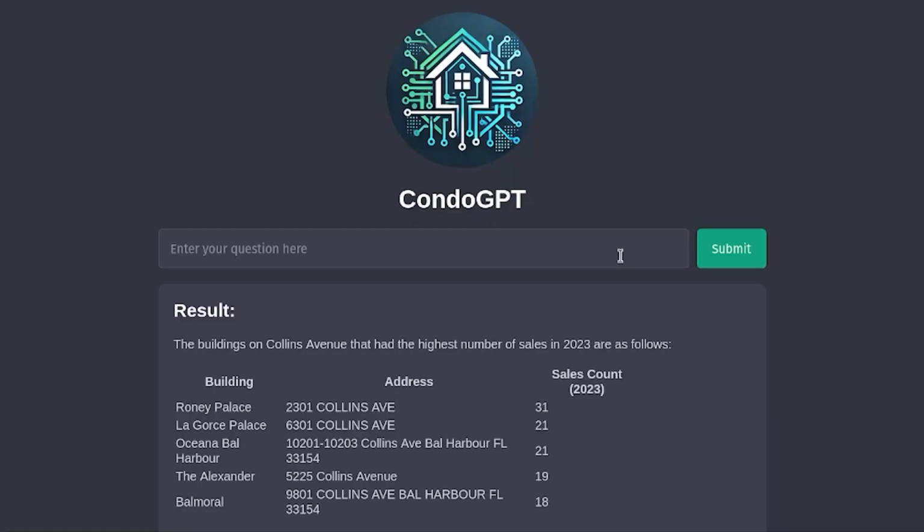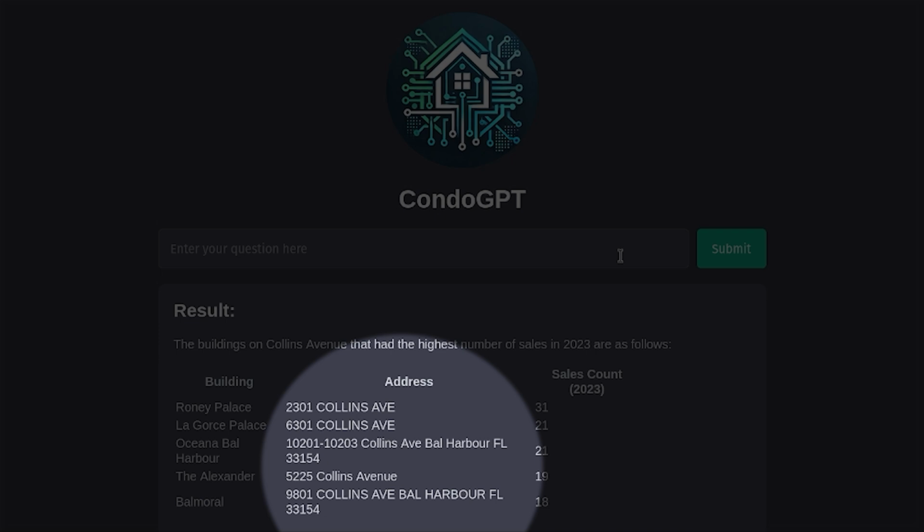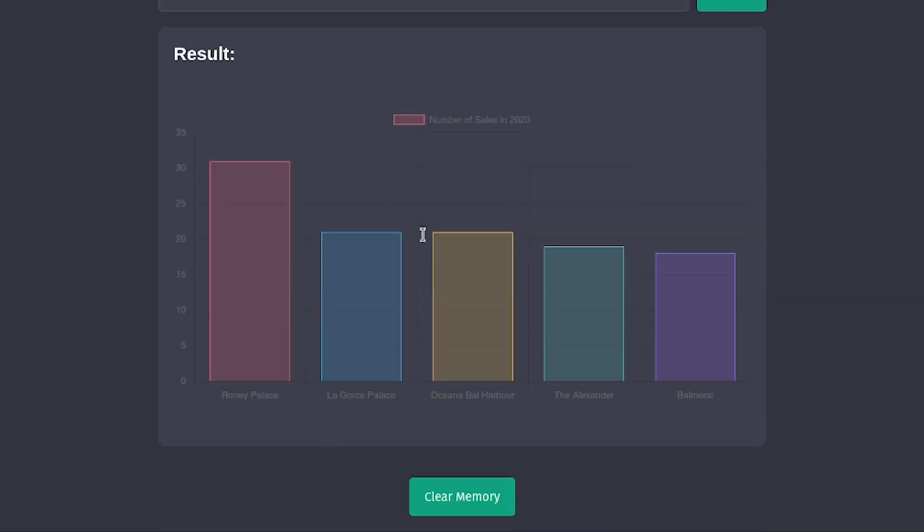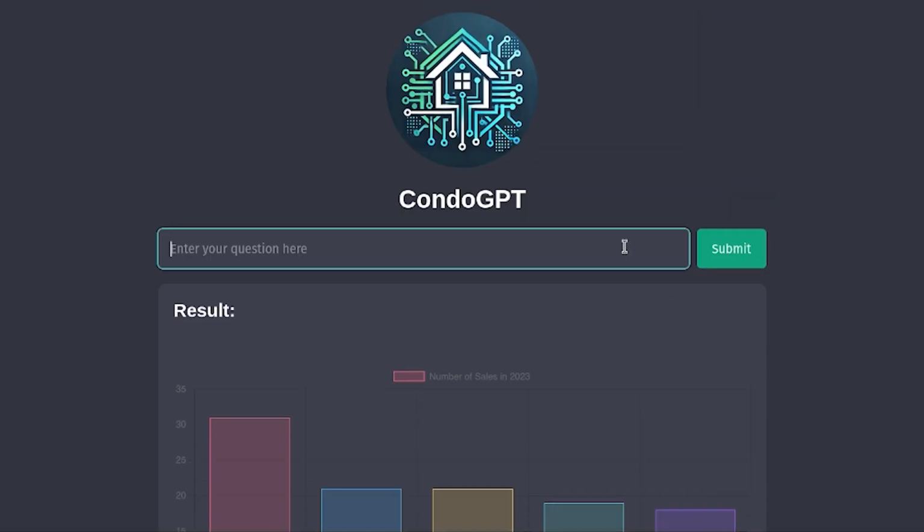And it's going to use the text we provided to generate SQL queries to hit the CondoCube database and return the relevant data, and then structure this in a nice way. So here we get, this is actually an HTML table of the buildings sorted by the number of sales they had in 2023. And you can see all these buildings are on Collins Avenue. And we can also generate graphs of our analyses. So you can prompt it to generate a graph of this data. And as you can see, we have a chart representation of the table we saw before. This is an interactive chart, so we can hover over each bar to see more info.